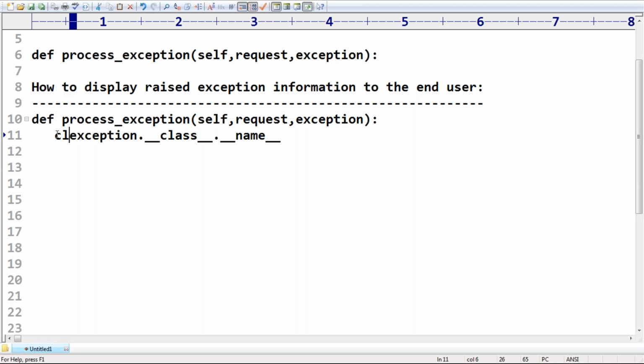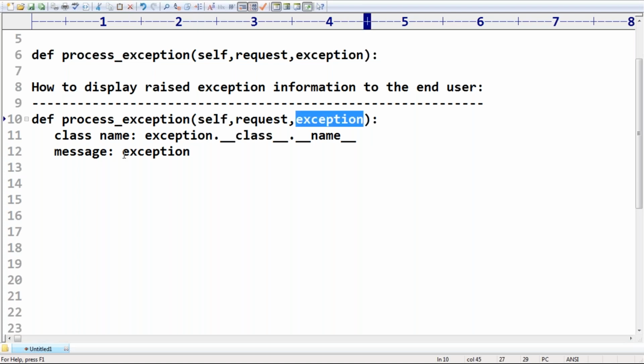Now, if you want to get the message, like division by 0, just print the exception object, and then the message is displayed by default. The message itself is going to display through the str method, but instead of calling that, just printing exception itself is enough.